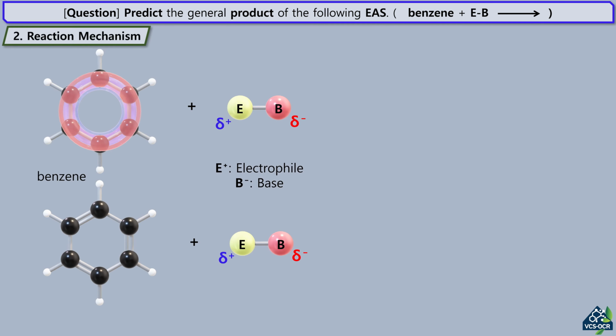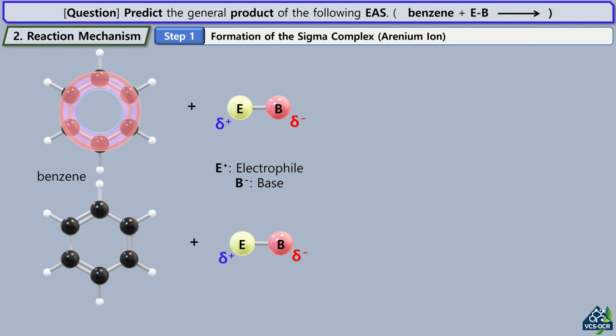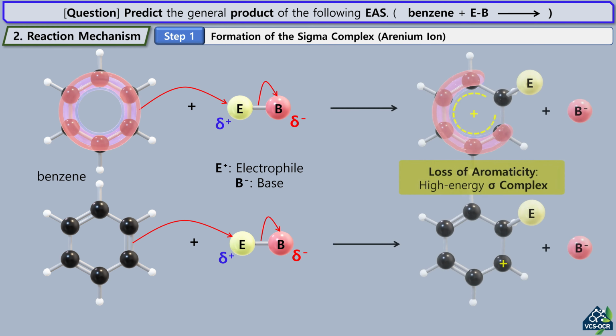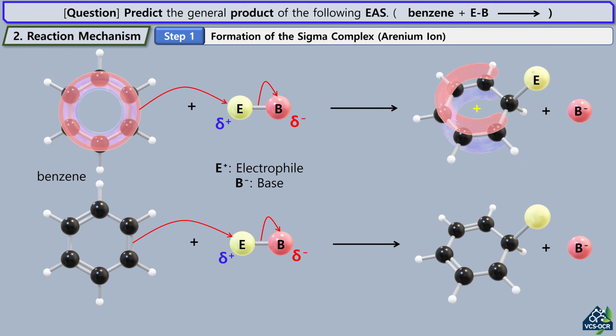Let's examine the step-by-step electronic dance that makes this possible, using benzene and a generic electrophilic reagent, EB. Step 1. Formation of the sigma complex, Arenium ion. The reaction begins as the electron-rich pi system of the benzene ring attacks the strong electrophile, E+. As two pi electrons move to form a new carbon-electrophile sigma bond, the aromaticity of the ring is temporarily broken. This first step is the rate-determining step.